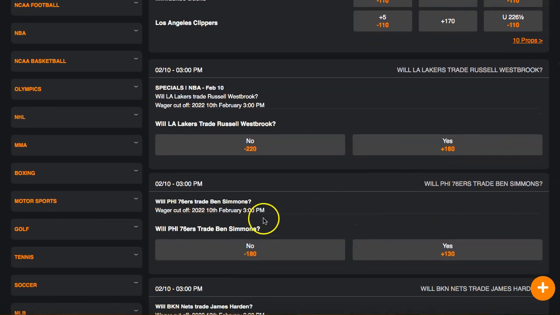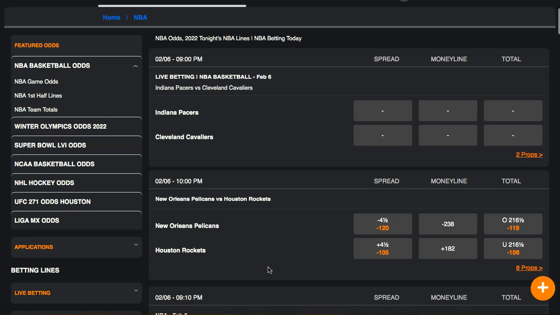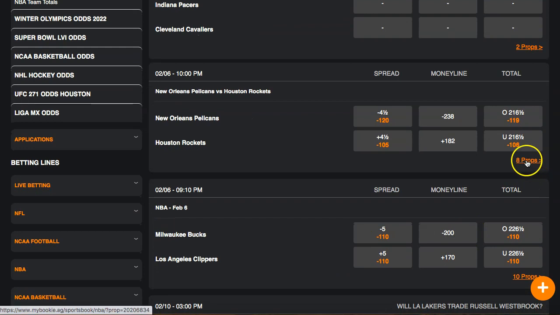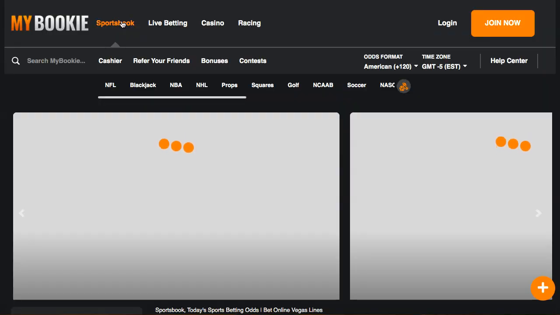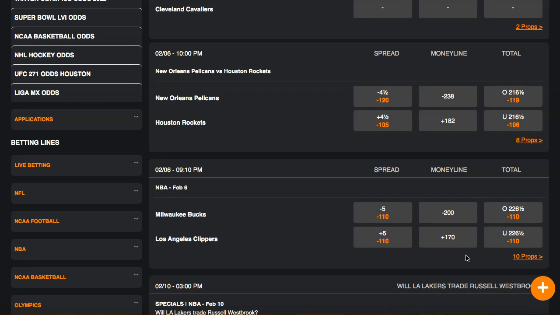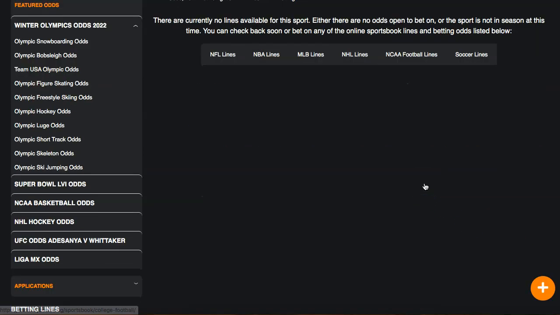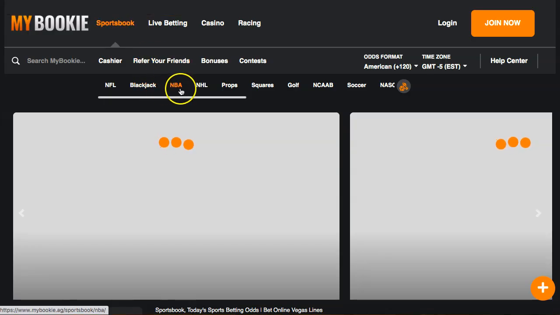So there's a lot of different things. Will 76ers trade Ben Simmons? Will the Brooklyn Nets trade James Harden? So there's a lot of different bets that are not even on these games over here. But let's go ahead and take a look at the prop bets over here. There are currently no lines available for this sport. So they don't have any props right now, but usually there's a lot of props. That's one reason why I go to Bovada, because they'll have literally like 100 props available. But over here, sometimes there won't be prop bets, or they'll come out a little bit later. Yeah, so there's no prop bets right now for this. So no props, but those are the simple ways you could bet.